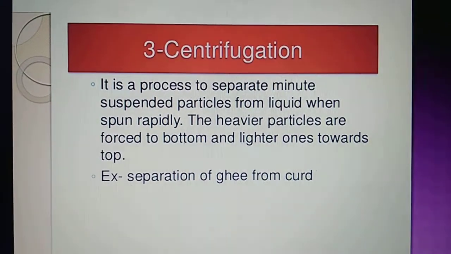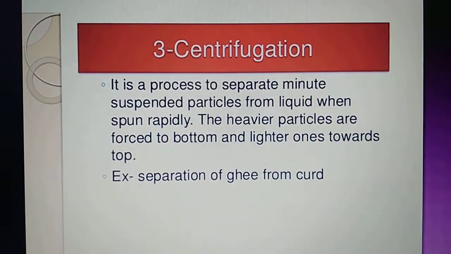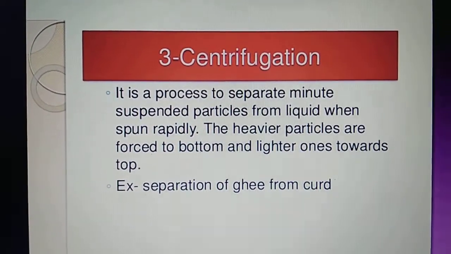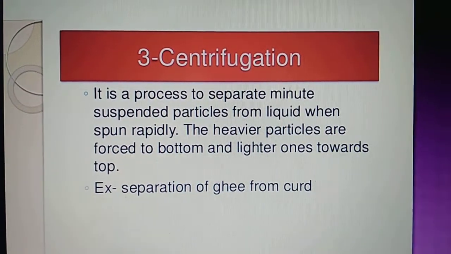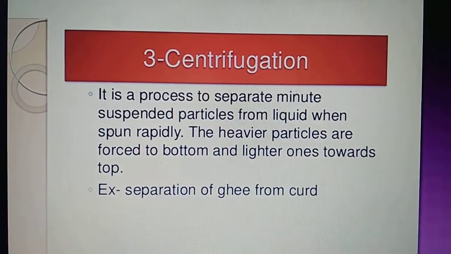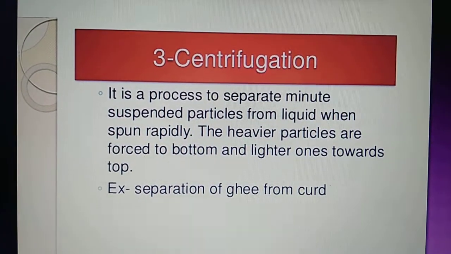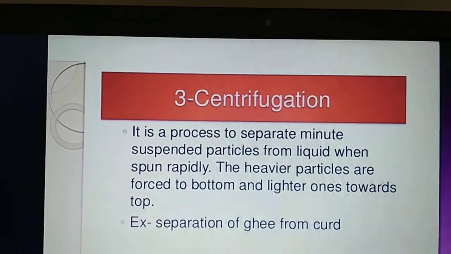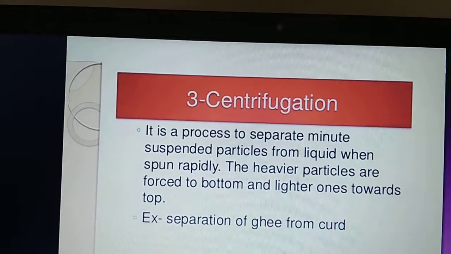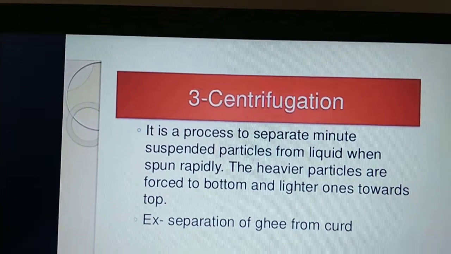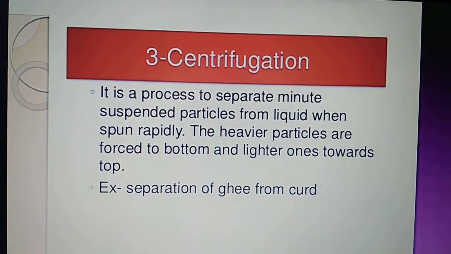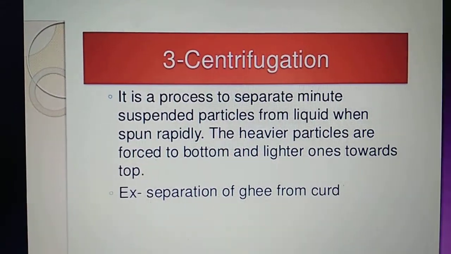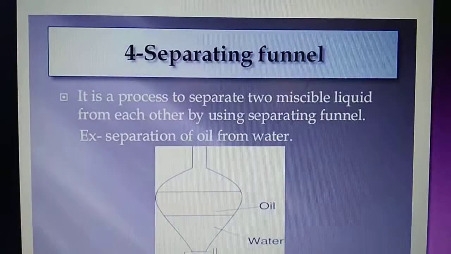Centrifugation: in this process, minute and very tiny particles are separated from the liquid mixture. For example, the heavier particles are forced to settle down at the bottom, and the lighter ones go towards the top. The best example of centrifugation is separation of ghee from curd. Another example, from a biological point of view, is a mixture of blood: when blood is centrifuged at a very high speed, the plasma is separated, and the particles which have the highest molecular weight settle down at the bottom. So it is also an example of centrifugation.